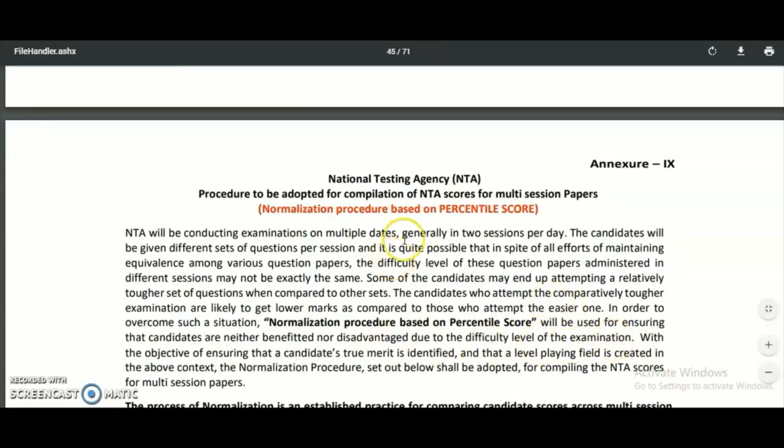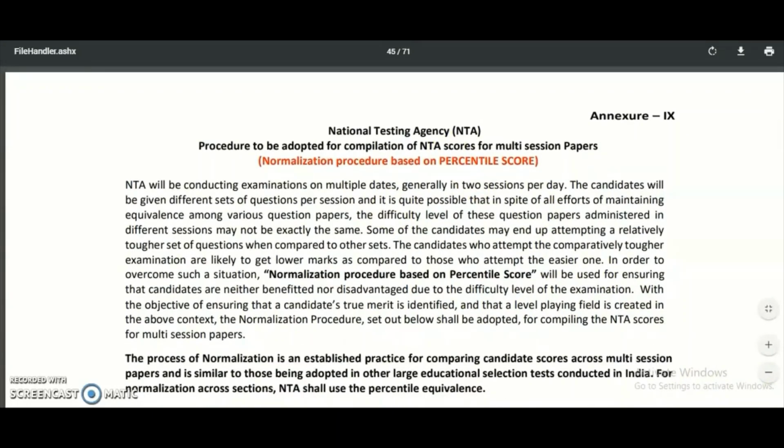So why this normalization procedure is used is that generally the National Testing Agency is conducting the UGC NET exam on different dates, that means from December 2nd to December 6th. So if an examination is conducted on different dates, then definitely the normalization procedure has to be followed. Why? Because in one session candidates may face the difficult paper and in another session candidates may face the easiest paper. So the difficult paper candidates may get less score compared with the candidates who face the easiest paper.